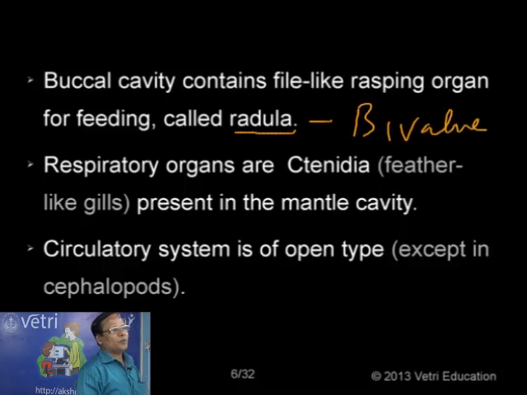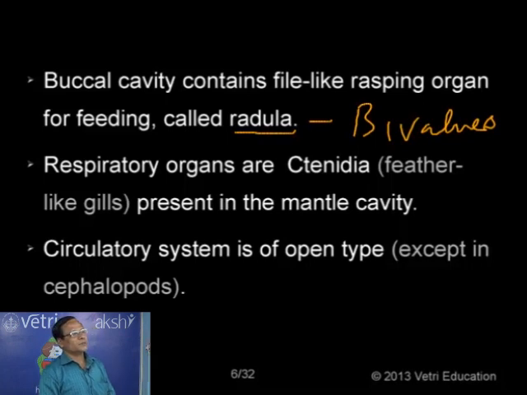The meaning of bivalves: animals having two pieces of shell. For example, mussels, and these animals do not have a radula. So the rasping organ radula is present as one of the important characteristics of molluscan animals.